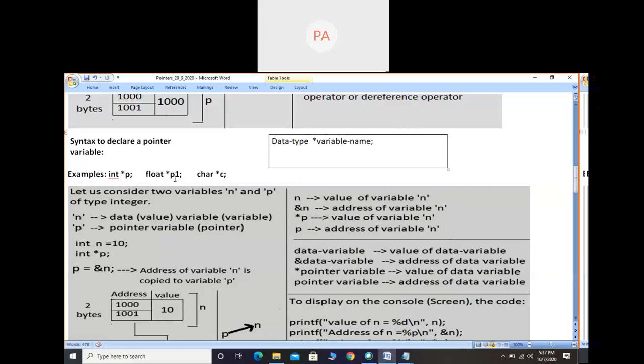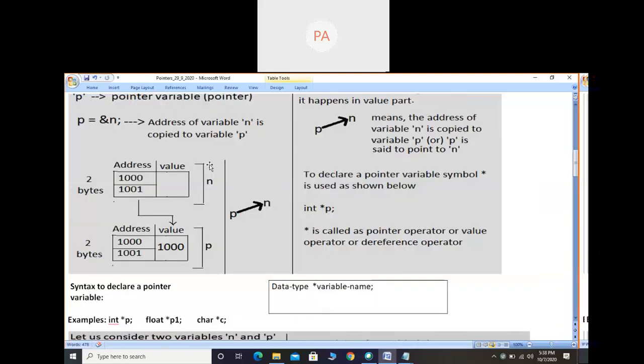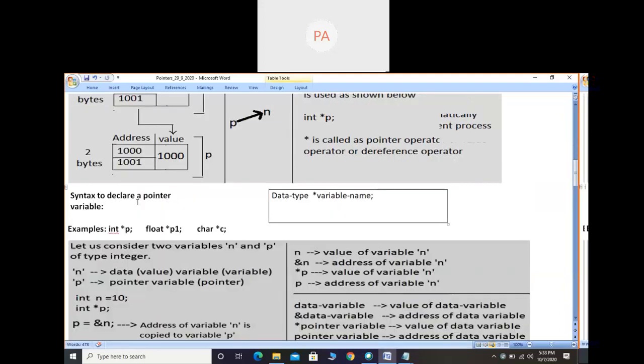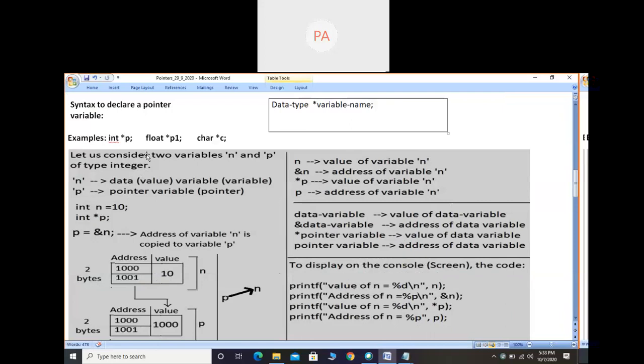For example: int star p, float star p1, char star c. So it can be integer type, floating point type, or character type. Let us consider two variables n and p of type integer. Here I am speaking about the data type. In the previous case, I had just taken the variable and later declared it. Here I am speaking about a data type. Let us consider two variables n and p of type integer.